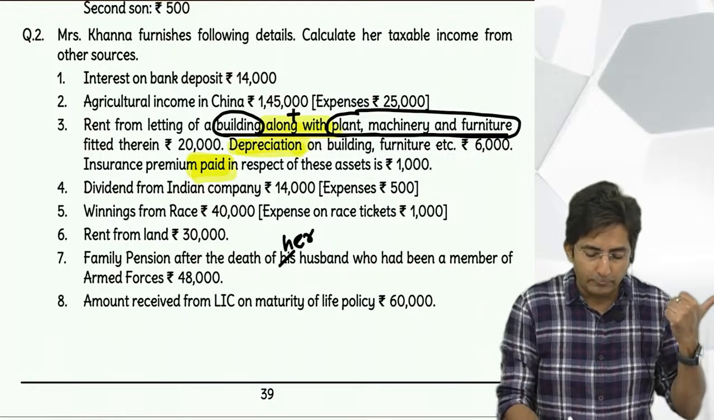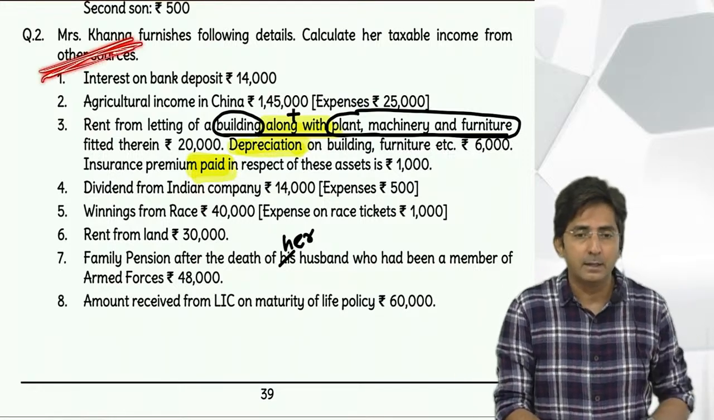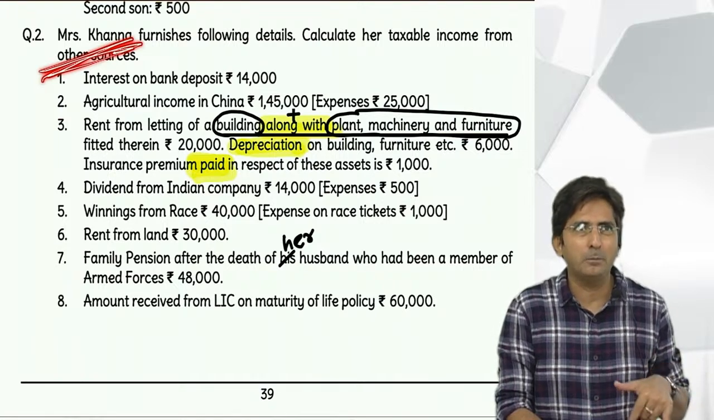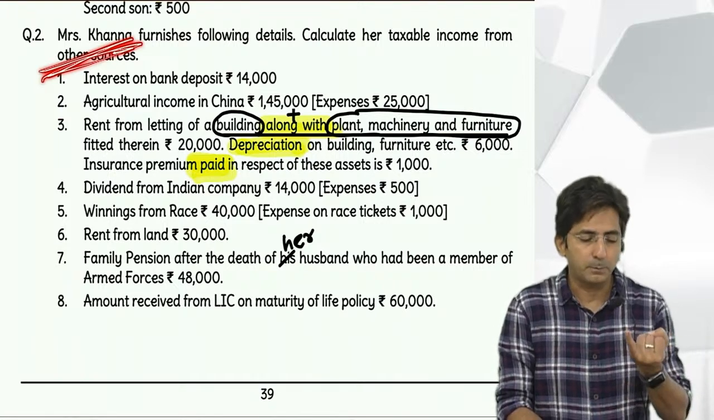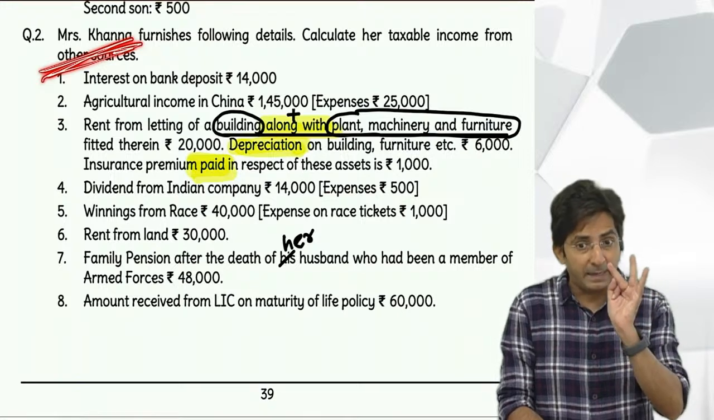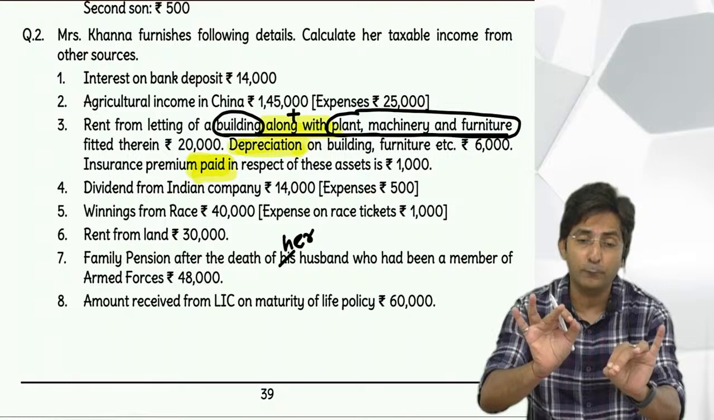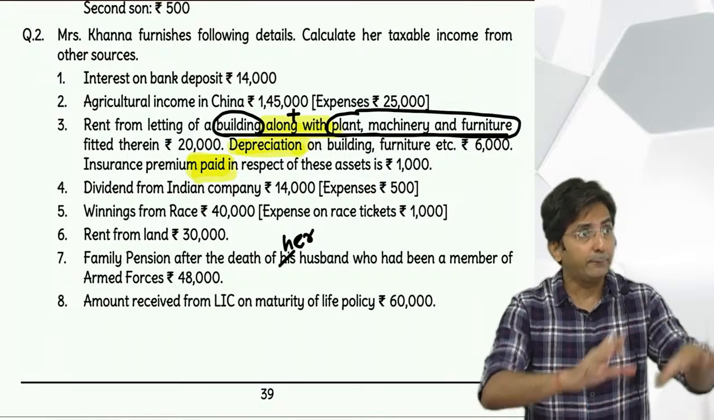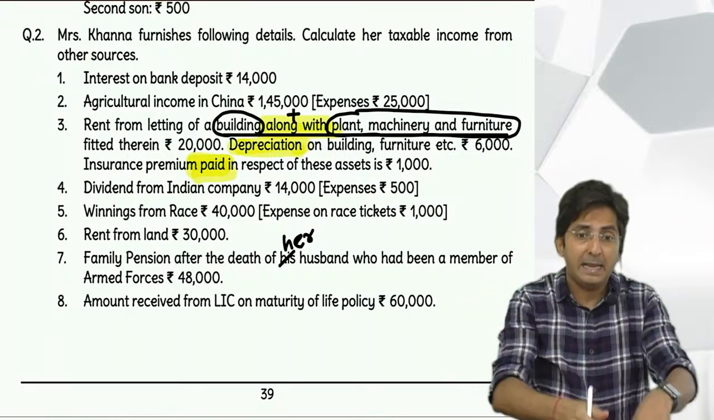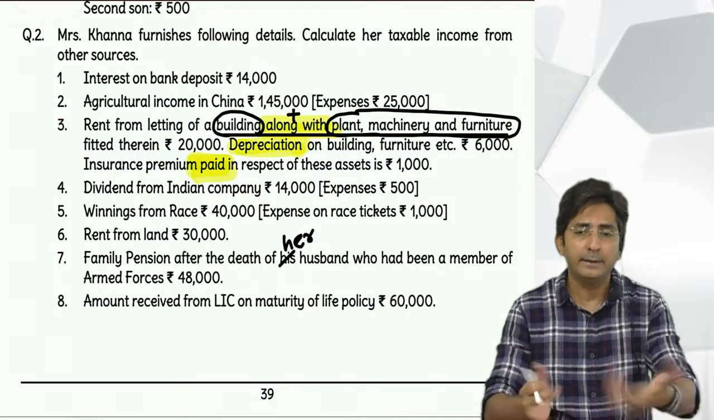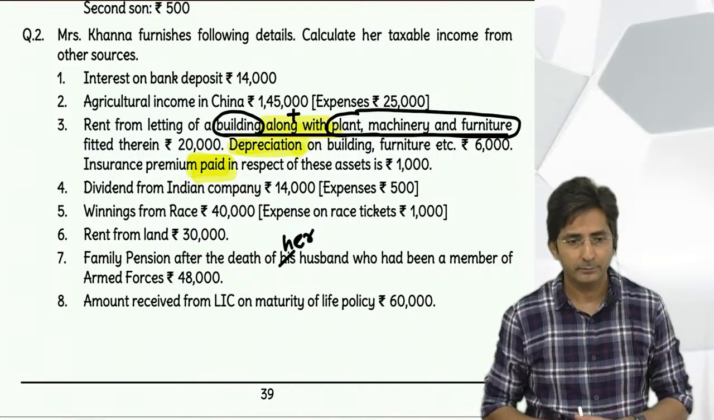So who will come in the family of Mrs. Khanna? Spouse. Spouse for Mrs. Khanna will be Mr. Khanna. Spouse, children, dependent parents, brother, sister. If these people are suffering from COVID, and if anyone has given 10 lakhs, 20 lakhs, any amount, it will be tax free. Okay.